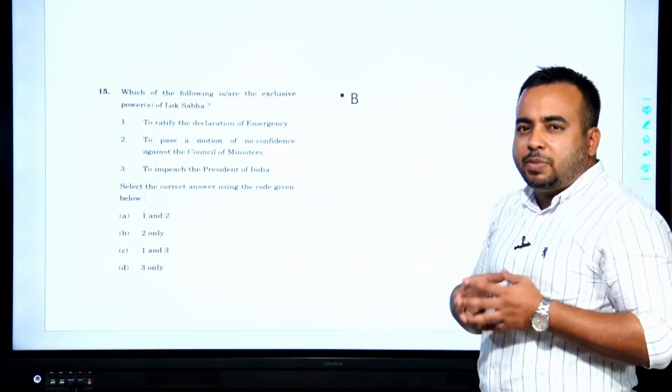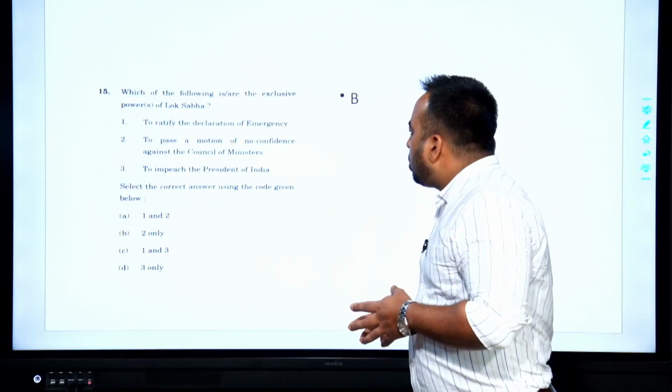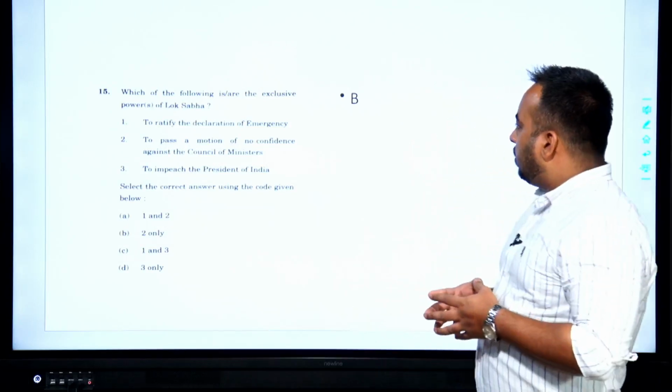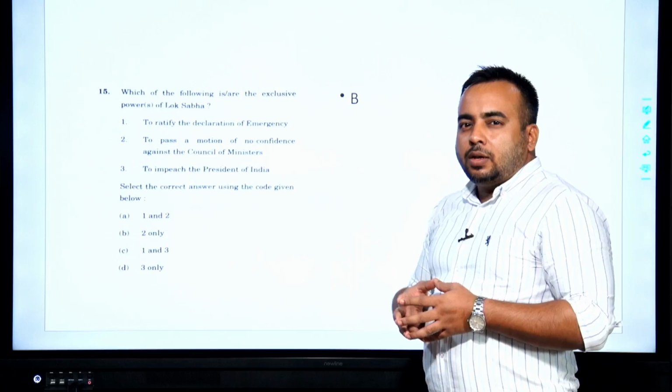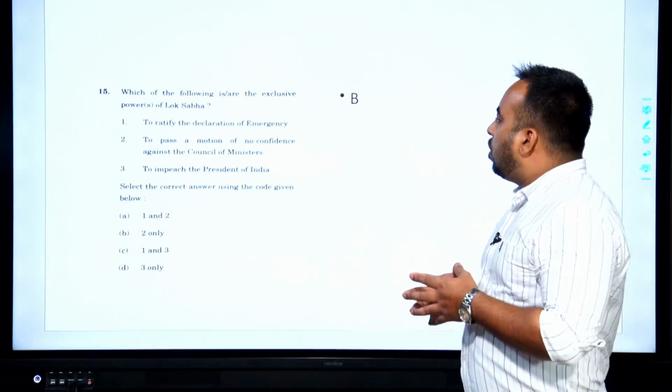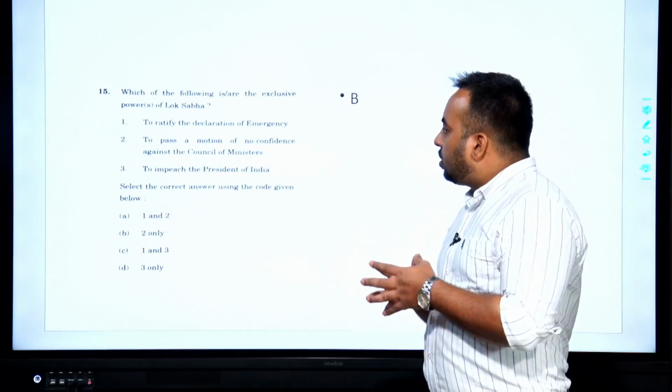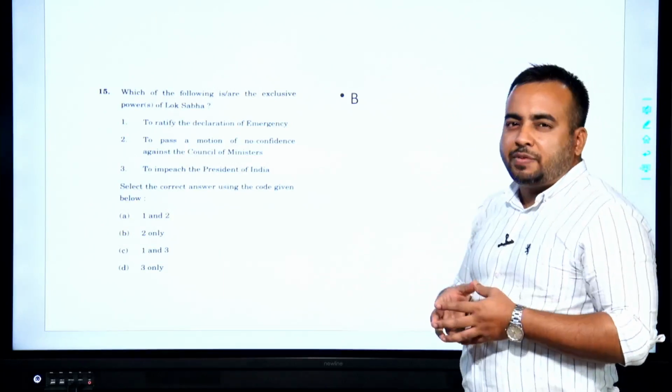Looking at statement number 2, to pass a motion of no confidence against the Council of Ministers. Motion of confidence or motion of no confidence, this takes place inside Lok Sabha and not Rajya Sabha.